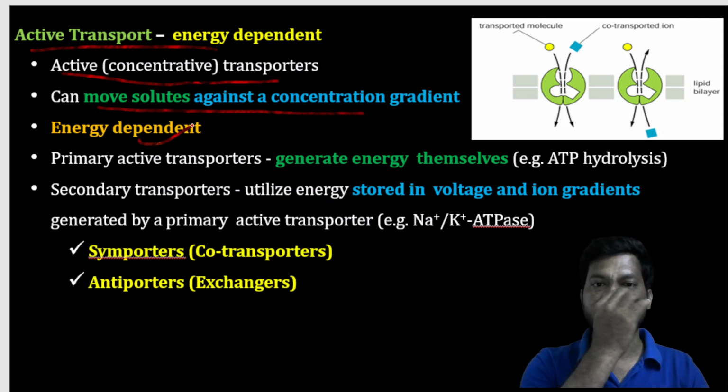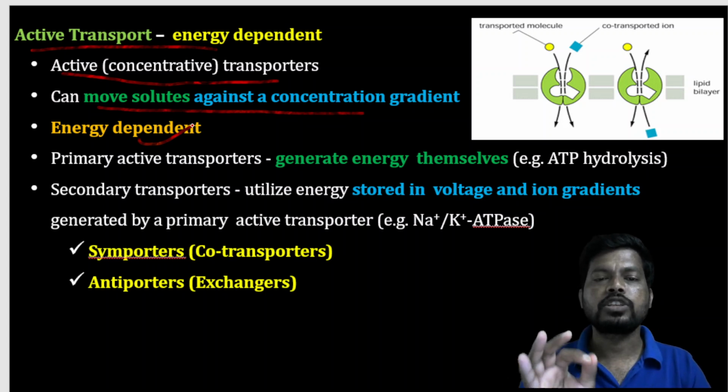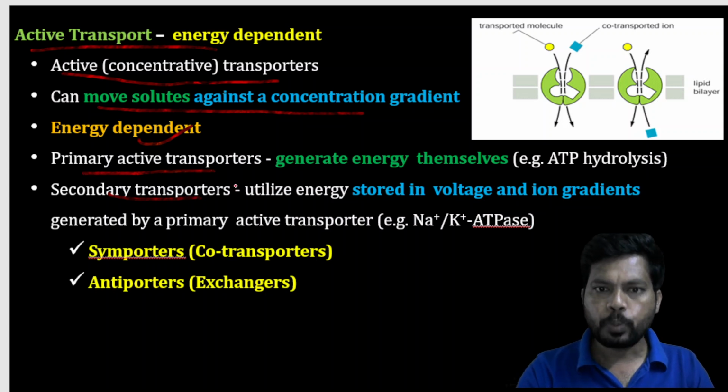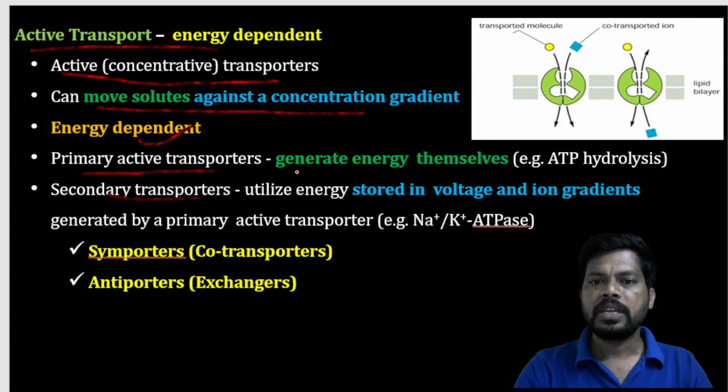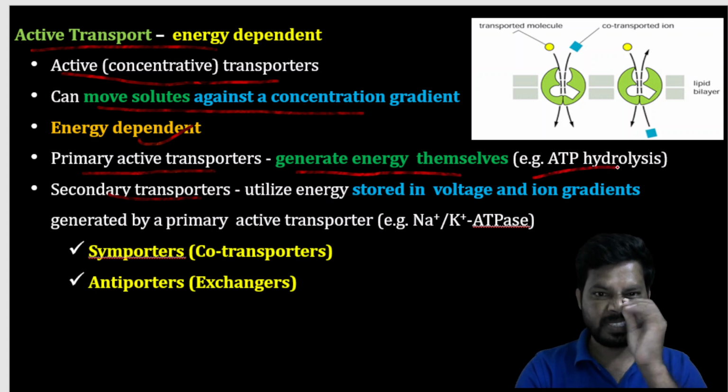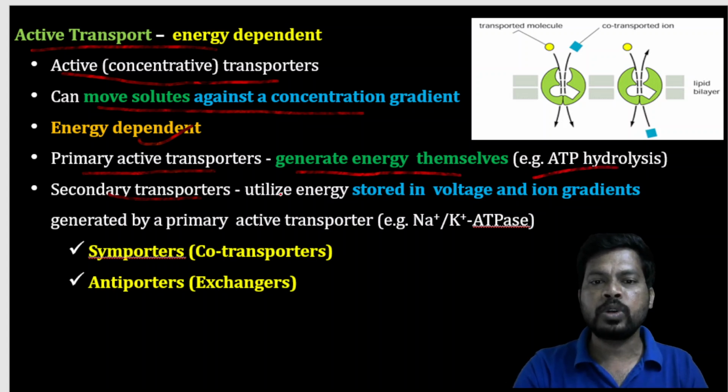If energy is not there, this process is saturable and stops temporarily. Again, there are primary active transporters and secondary active transporters. Primary active transporters generate energy themselves by using ATP hydrolysis.